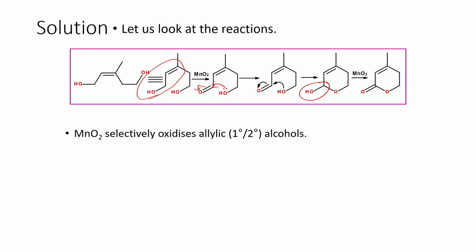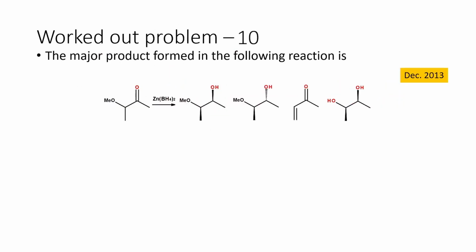And since we have another allylic system that is formed, this is a lactol, nothing but the lactol. So this lactol still has the allylic position double bond. So under MnO2 conditions, this will further undergo oxidation to give the lactone derivative as shown here. So this is how we can easily figure out what product will be obtained in this particular transformation. So let us move on to the next problem.